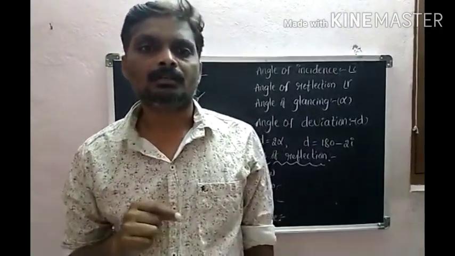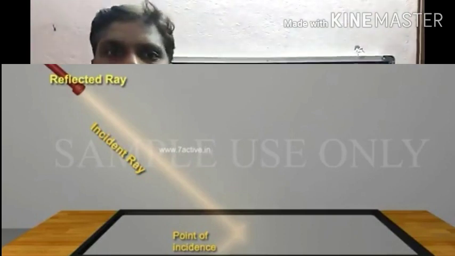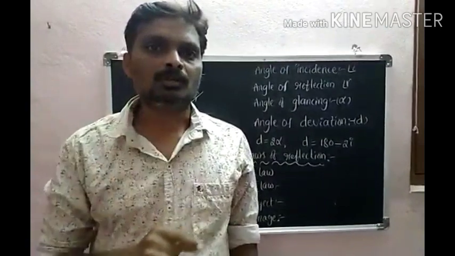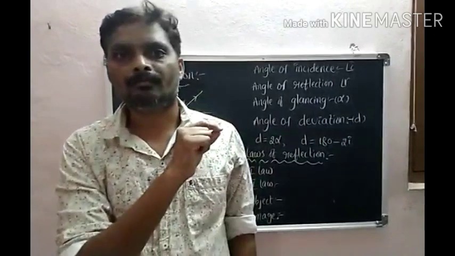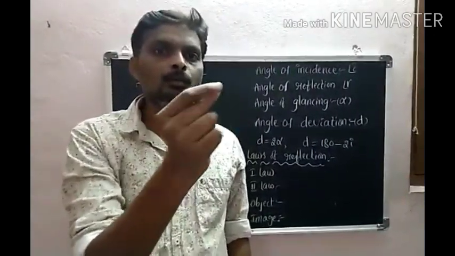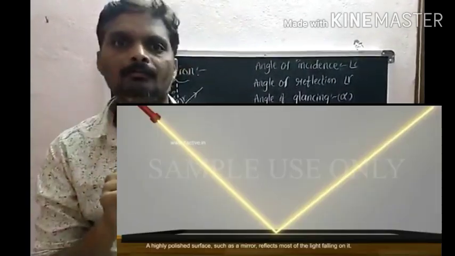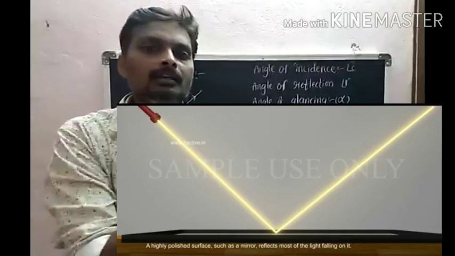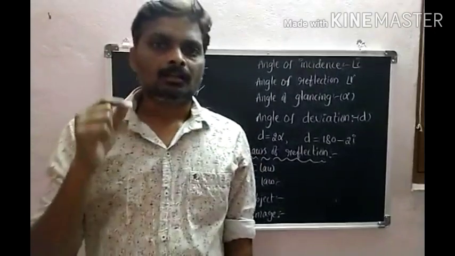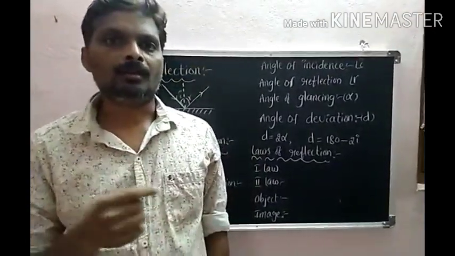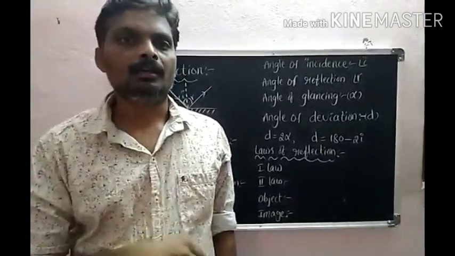What does reflection mean? For example, you take a ball and throw it towards the wall. When the ball hits the wall, automatically it comes back. The coming back is said to be rebounding. So when light falls on a mirror, automatically you will get reflection of light. What is reflection of light? The light coming back from a boundary separating two media, the rebounding of light, is said to be reflection of light.